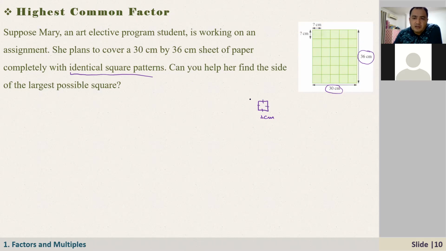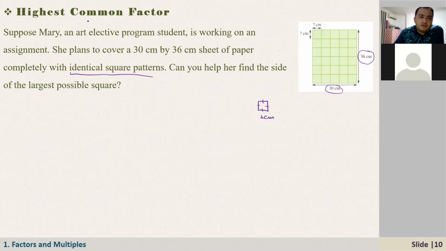I found. Sorry? I divided 30 and 36 by 6. Okay, good. And here we need to find, right? We need to use the biggest tile possible. So at that time, we need to find a number which is divisible by 30, and at the same time divisible by 36.